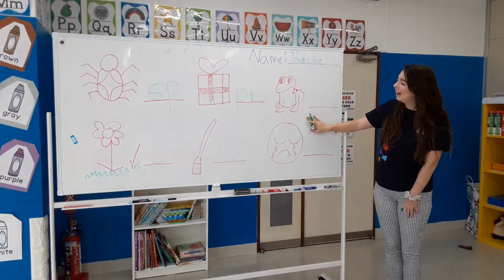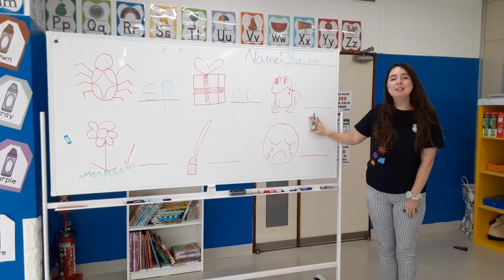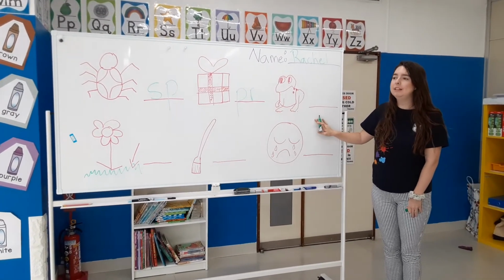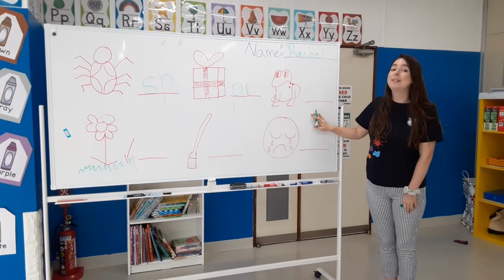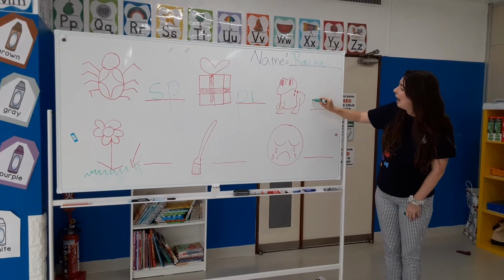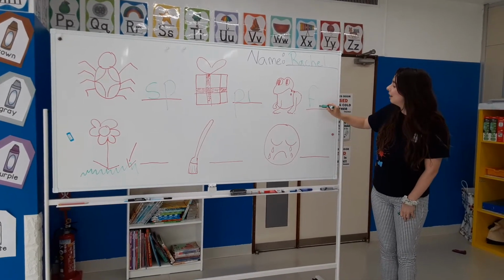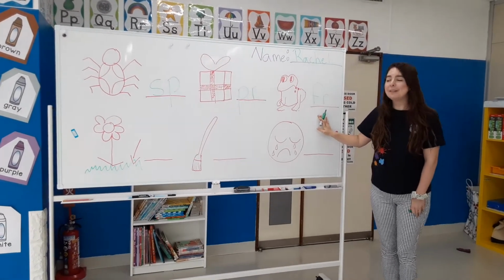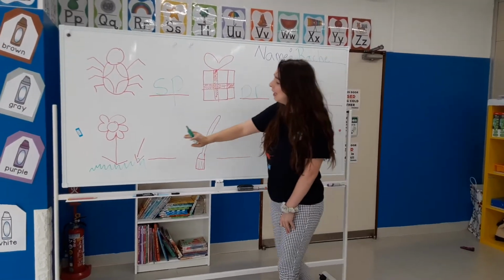Our next one, what animal is this? This is a frog. Frog. What two letters do we need? We need the F sound and the R sound. So we need letter F and R. Frog.